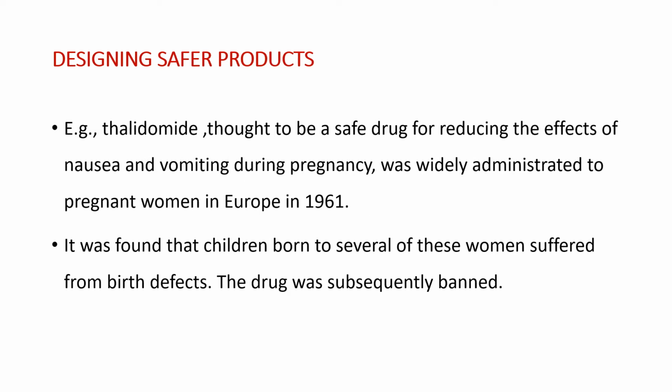For example, thalidomide, thought to be a safe drug for reducing the effects of nausea and vomiting during pregnancy, was widely administered to pregnant women in Europe in 1961. But it was found that children born to several of these women suffered from birth defects. The drug was subsequently banned.